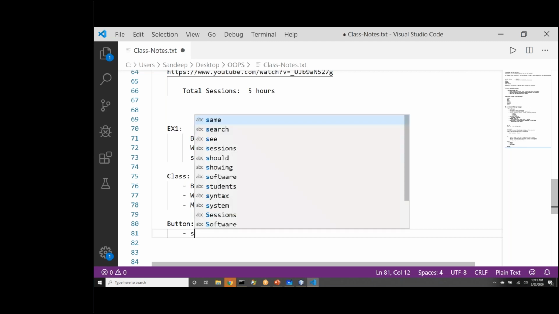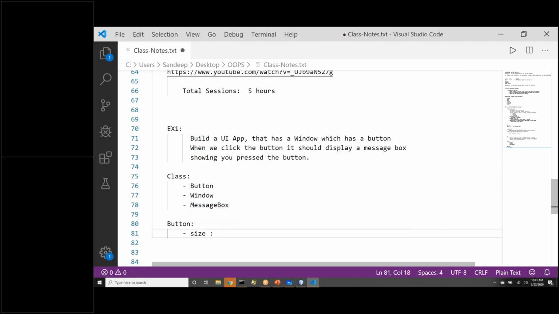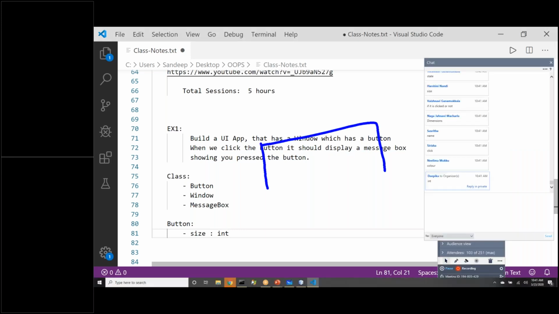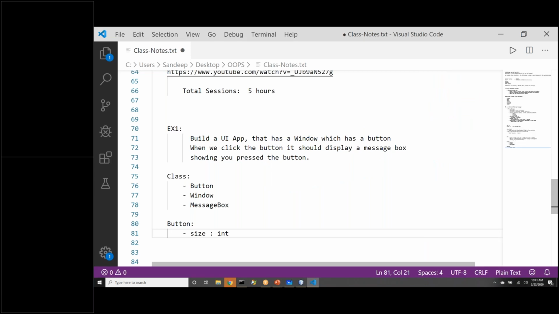Okay. It will have size. What will be the data type of size? Will it be int? Think about it. When we say size for a button, button is a 2-dimensional object. So size cannot be only int. Size has to be a tuple, a pair. It needs to be a mixture of 2 things, x, y.